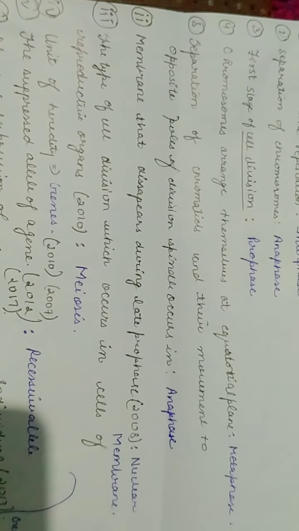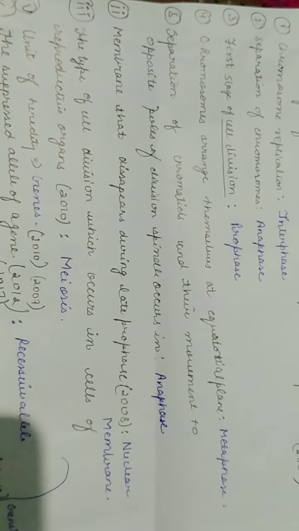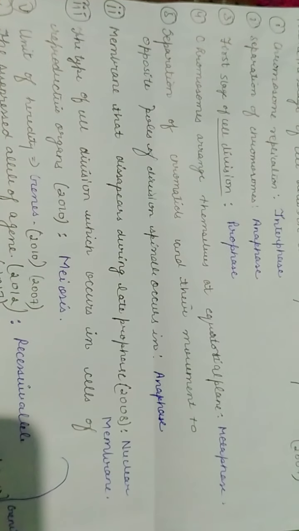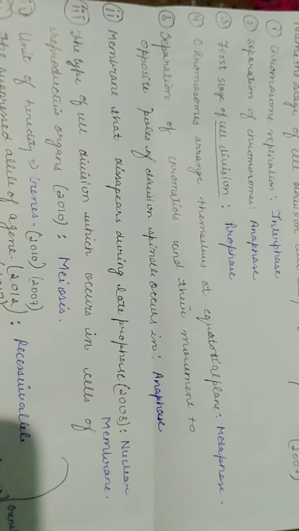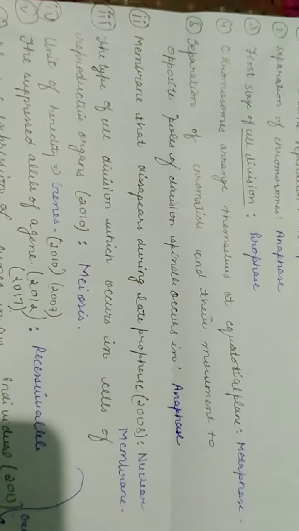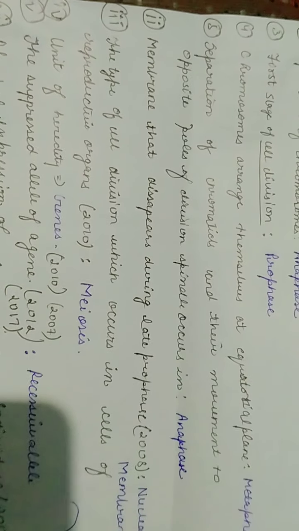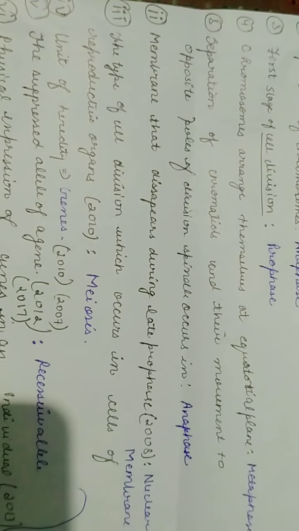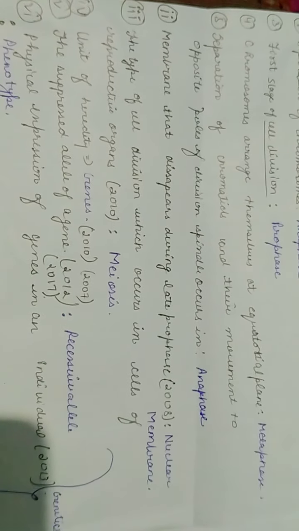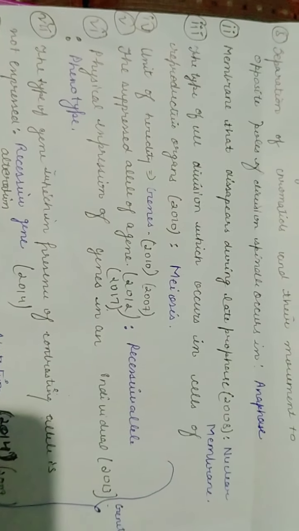I have told you during my explanatory videos, or you can say the revision videos part 1 and part 2, that you at once have to remember that whenever the question says that chromosomes are aligning themselves in the equatorial plane, this is metaphase, that they're talking about metaphase. Separation of chromatids and their movement to opposite poles of division of spindle fiber occurs in anaphase. Now we are going to the next question.